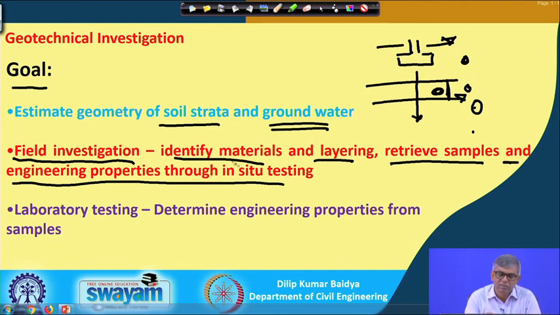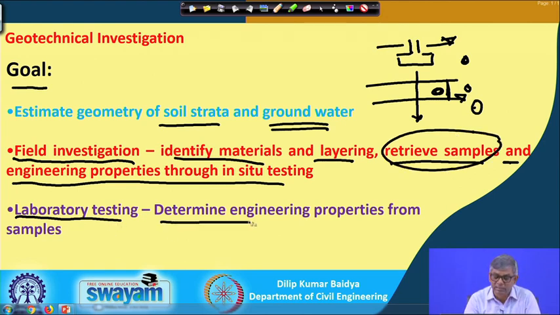So, that means, first of all, this investigation: stratification and layering, identifying materials and layering. First of all, the geometry of soil strata and groundwater, then identify materials and layering, then retrieve samples and carry out field tests to find out engineering properties. And then the last part is whatever samples we collect, ultimately laboratory testing. So, determine engineering properties from samples, that means whatever soil samples we collect during the investigation will be tested in the laboratory to find out engineering properties like cohesion C, friction angle and similar other parameters.